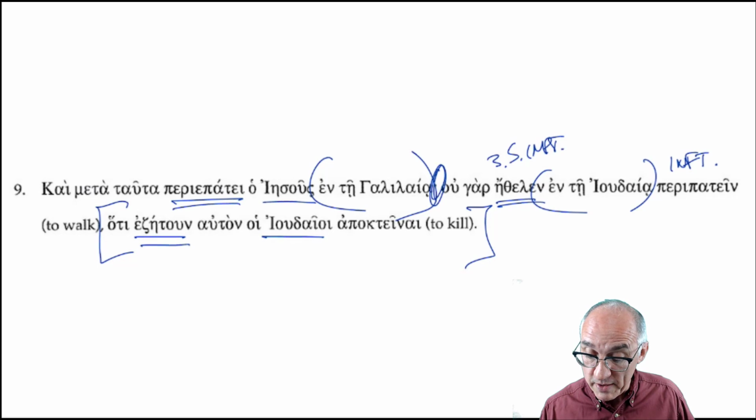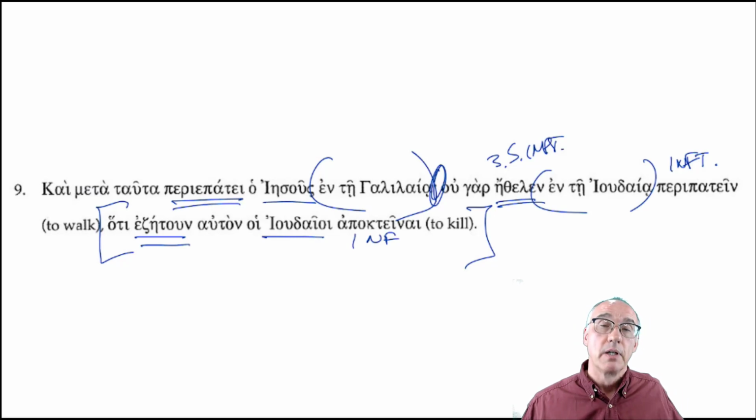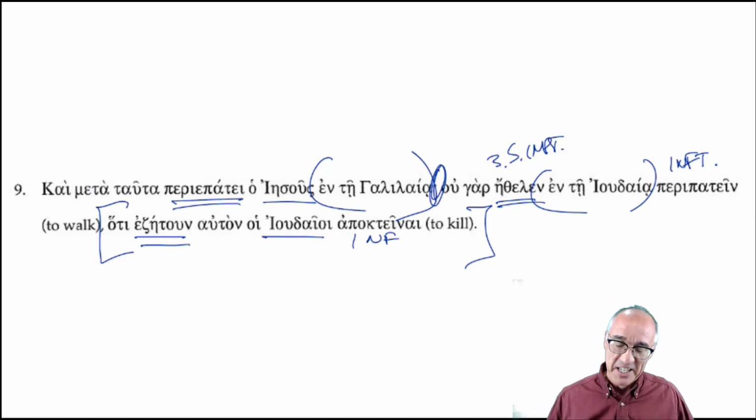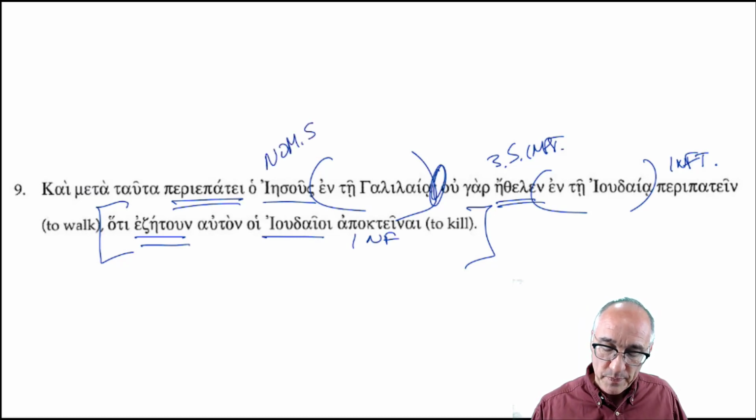This is your another infinitive, as they tell you, to kill. And it follows after that verb. Let's take a breath. Let's take this one step at a time, despite my slip up here of jumping in and analyzing a verb I recognized. Jesus, nominative singular masculine. Third person singular imperfect, active indicative.